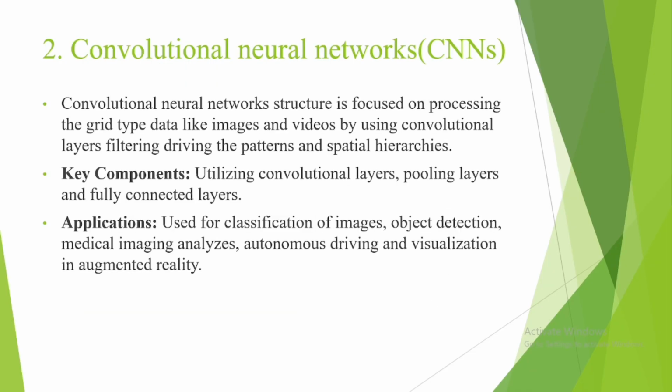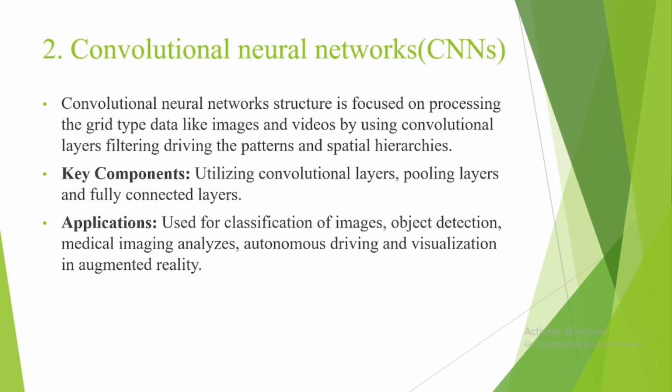Convolutional neural network. Convolutional neural networks are focused on processing grid-type data like images and videos by using convolution layers, filtering, detecting patterns, and spatial hierarchies. Key concepts: convolution layer, pooling layer, and fully connected layer.